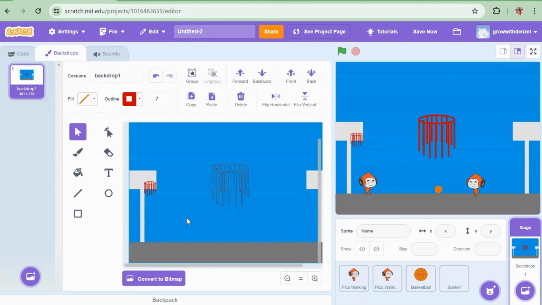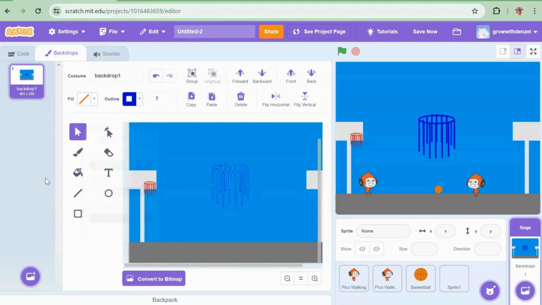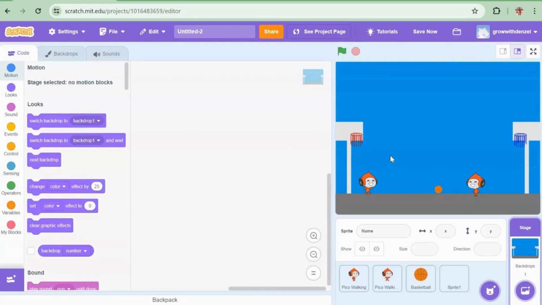Then you paste it again. Make the outline blue. Go to the other side and shrink it also to close to the same size as the red. Then you set the outline to 2 again. You can see how cool they look.